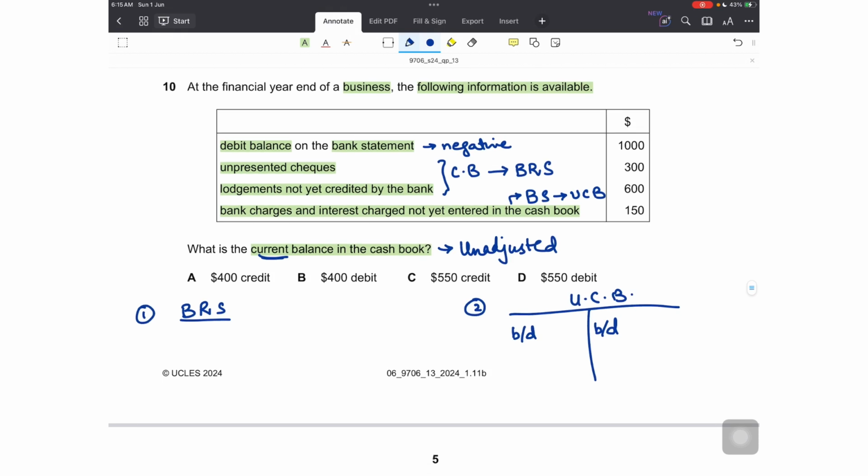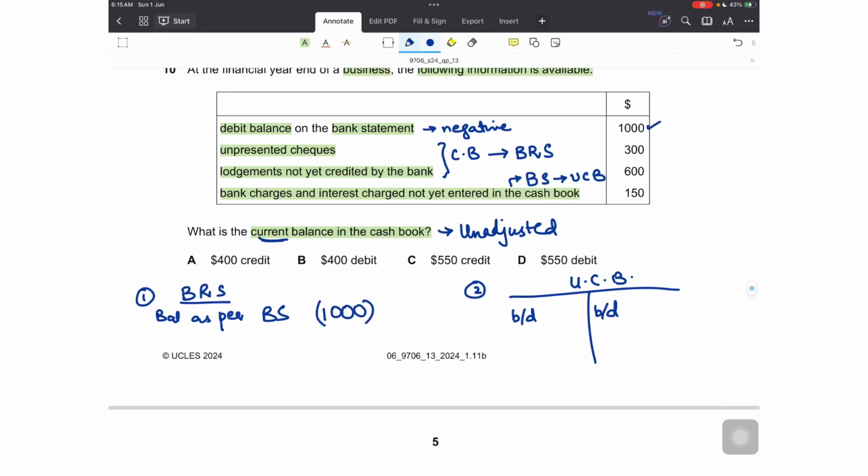Okay, so in the bank reconciliation, we start with the balance as per bank statement because that is given to us, which is $1,000 negative. It's a debit balance. Then we subtract unpresented checks 300 and we add uncredited deposits, which is 600.